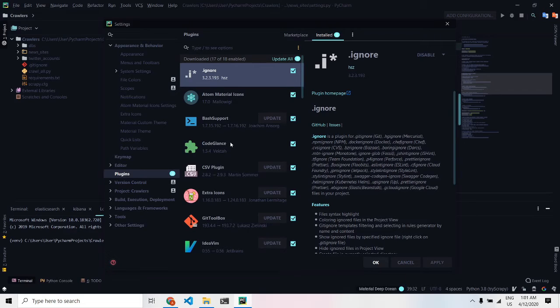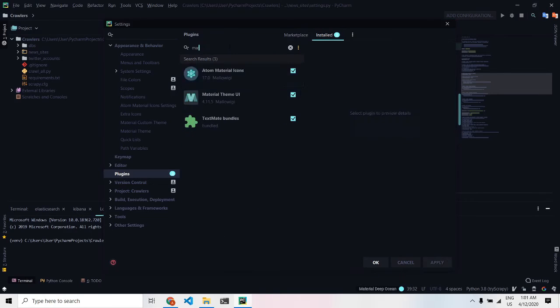Basically, guys, the plugins don't make you productive in coding, but they give a nicer look to the Python interface. Search the plugins for material.